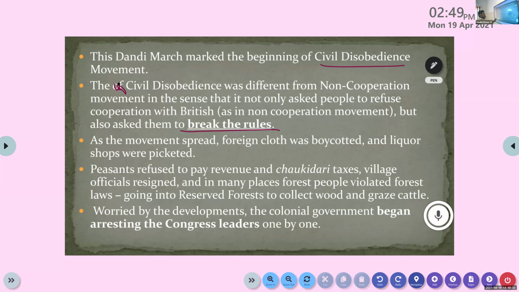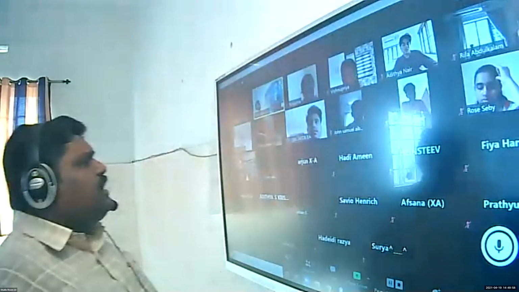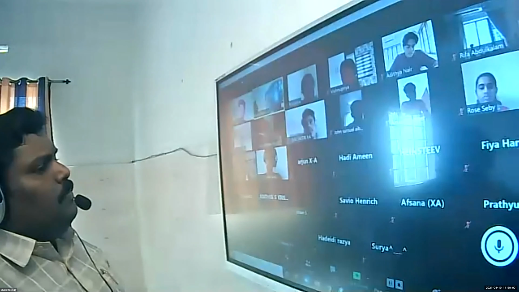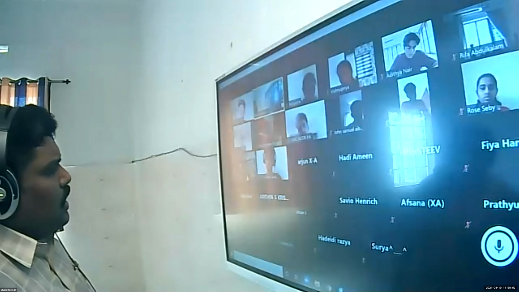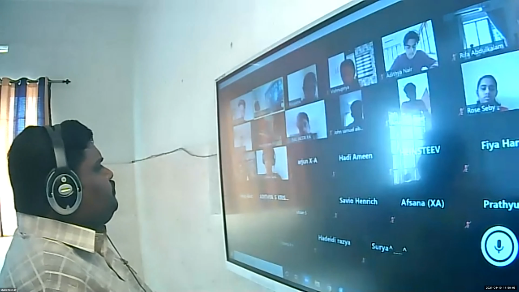As the movement spread, foreign cloth was boycotted. We already studied that at the time of non-cooperation, foreign clothes were burned. Clear or not? So here foreign cloth was boycotted and liquor shops were picketed. These two activities we already studied at the time of non-cooperation. So what do you mean by the term picketing? What is picketing?